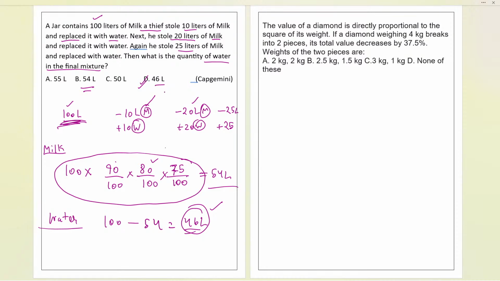The answer, water in the final mixture, is why we calculated this part at last. Okay. So basically we have seen both parts, whatever the question might ask. So the two possibilities I've discussed.